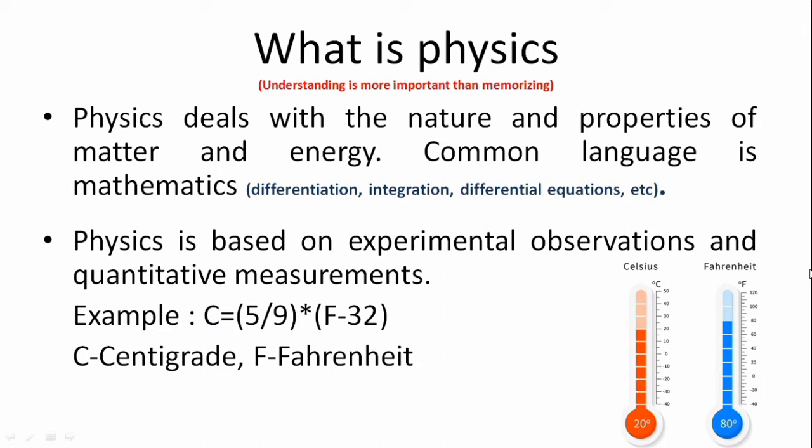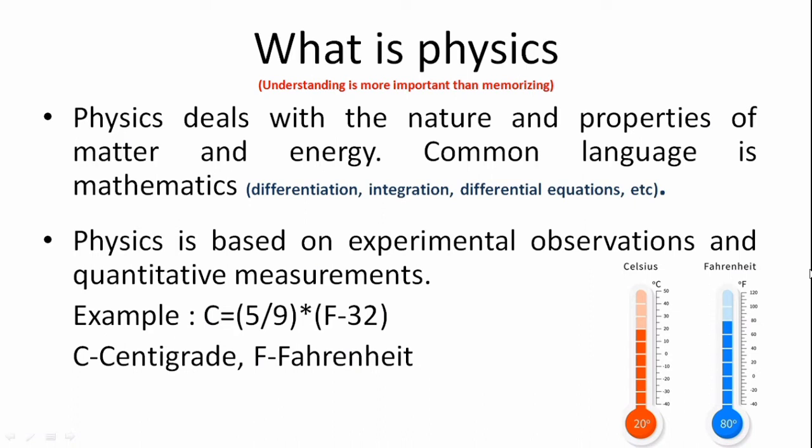So physics deals with the nature and properties of matter and energy. The common language for physics is mathematics. Why? Because we use differentiation, integration, and many differential equations in order to explain the concepts and laws of physics. And physics is based on experimental observations and quantitative measurements.